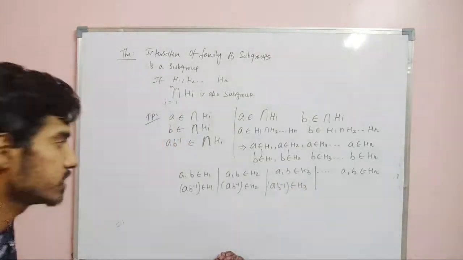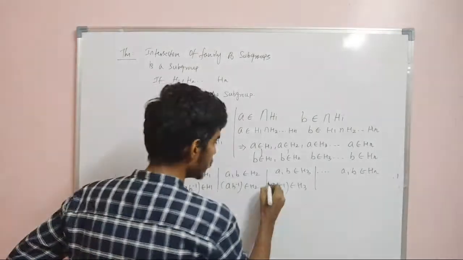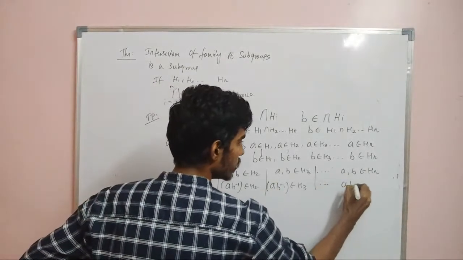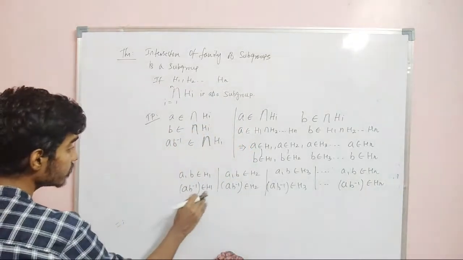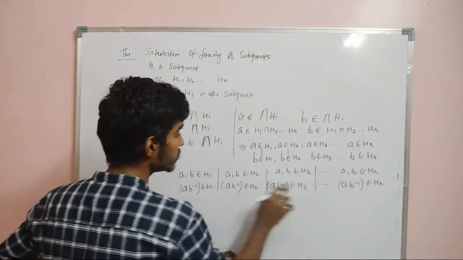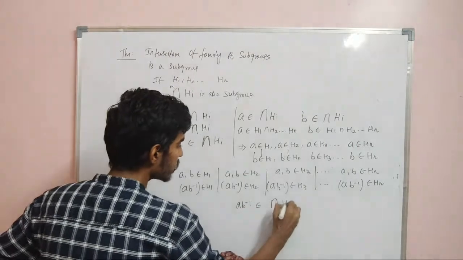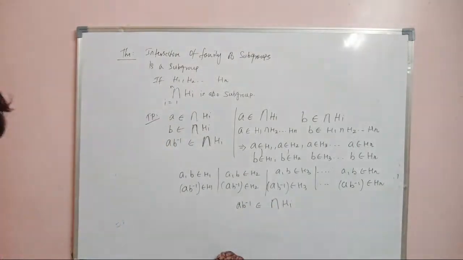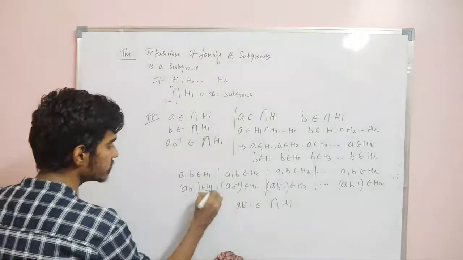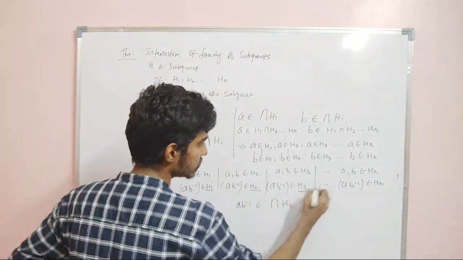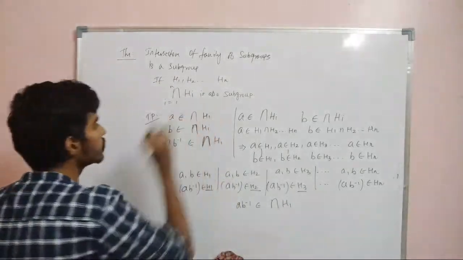Similar proof, I am just extending. You are following a different proof, I am writing my proof in my own way. So again, what can I say about AB inverse? It is also in Hn. Now AB inverse is in H1, AB inverse is in H2, AB inverse is in H3. Can I say AB inverse belongs to the intersection of Hi? Because this element is in H1, this element is in H2, this element is in H3 and this element is in Hn. Therefore this element is in the intersection of Hi. This is the one we need to prove, right?